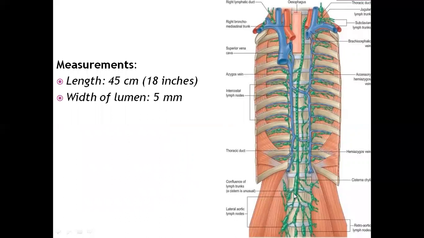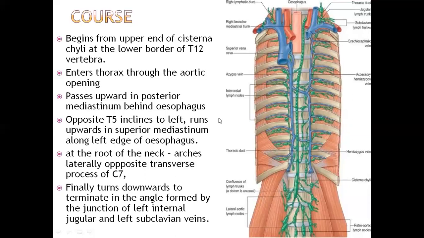Now, exclusively talking about the thoracic duct, both the topics azygos vein and thoracic duct can come as 5 marks questions for your university exam. Now, coming to the length of the thoracic duct, it measures 45 centimeters, which is 18 inches. The width of the lumen is 5 mm. Coming to its origin, it begins from the upper end of the cisterna chyli.